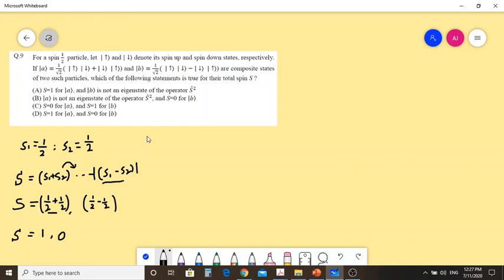This is the total spin state. Now we can ask one question: how many possible configurations are there for the S equal to 1 and S equal to 0 states? The total number of allowed states, in an external magnetic field or electric field, where the degeneracy will be lifted, is 2S plus 1.